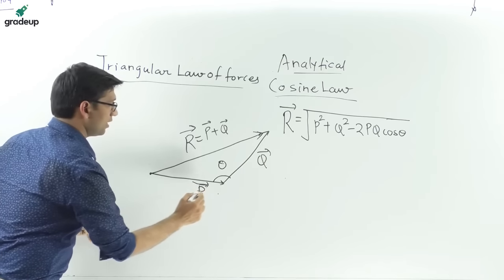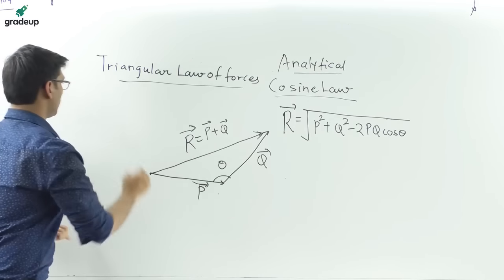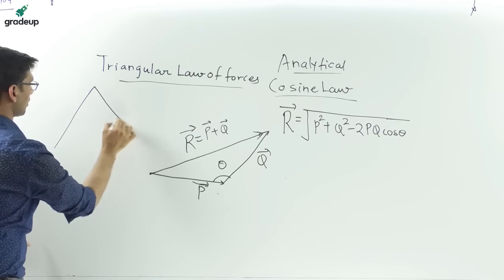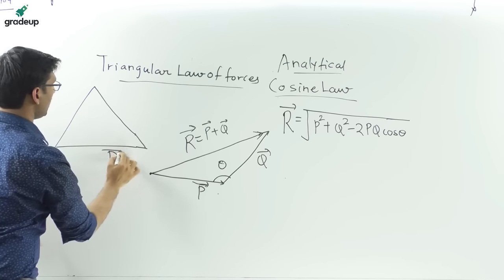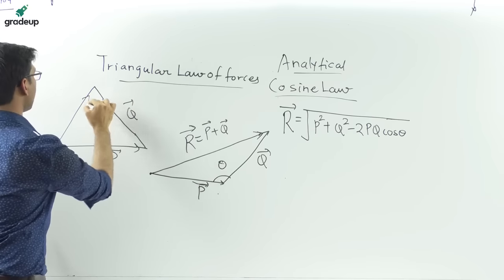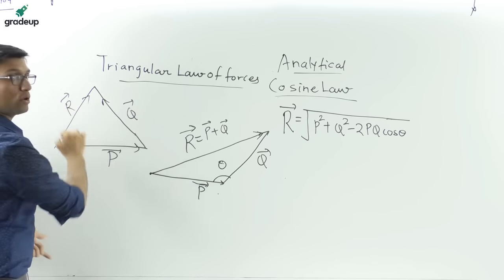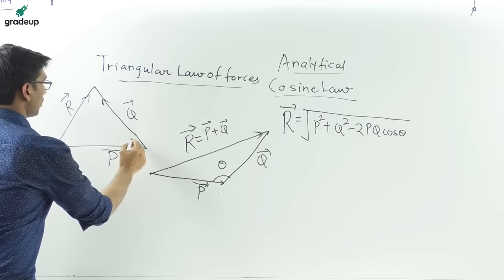Suppose that in a triangle, three forces P, Q and R are given to you. And the angles between these forces are also given.